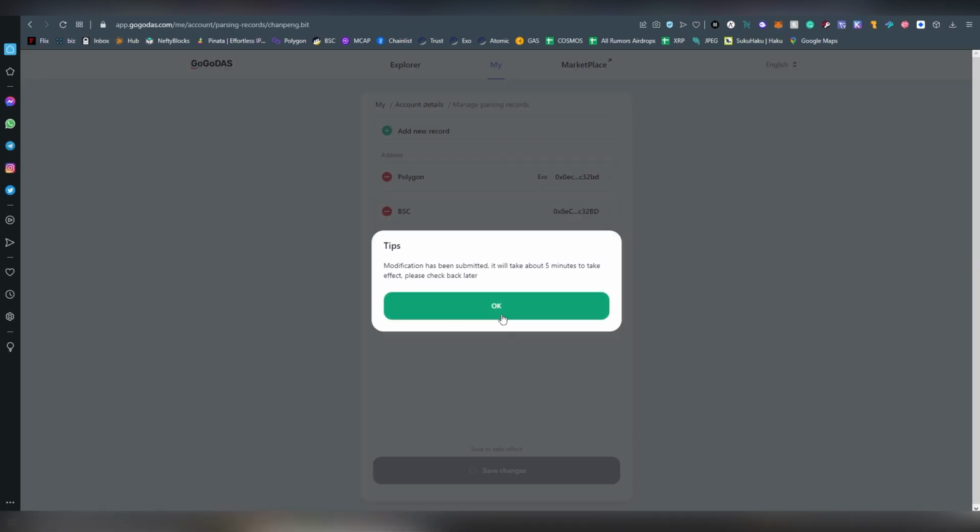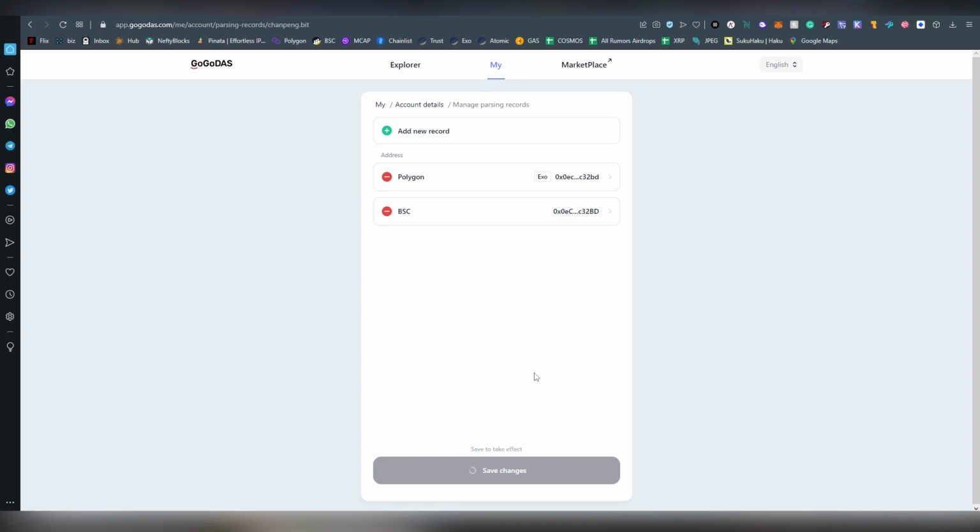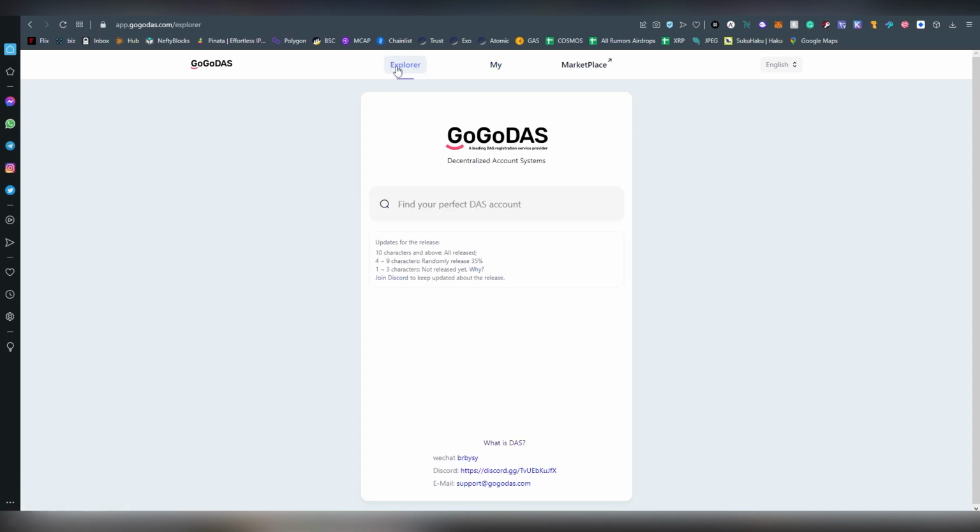Now it will take 5 minutes, and basically anybody can now send me Binance Smart Chain assets using the .bit address. So this is very convenient. You can add all your addresses here, and you can start receiving money that way. It's very convenient, very easy, and that's basically how it's done.